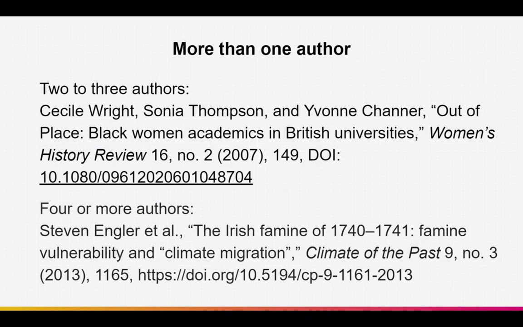There are also some slight variations for more than one author, and they're very similar to what we were discussing in books or book chapters. If there are 2 or 3 authors, then you will just list them all in the notes, usually in the order that they appear on the publication. But if there are 4 or more authors, then in the footnote, you'll just list the first author and then et al.